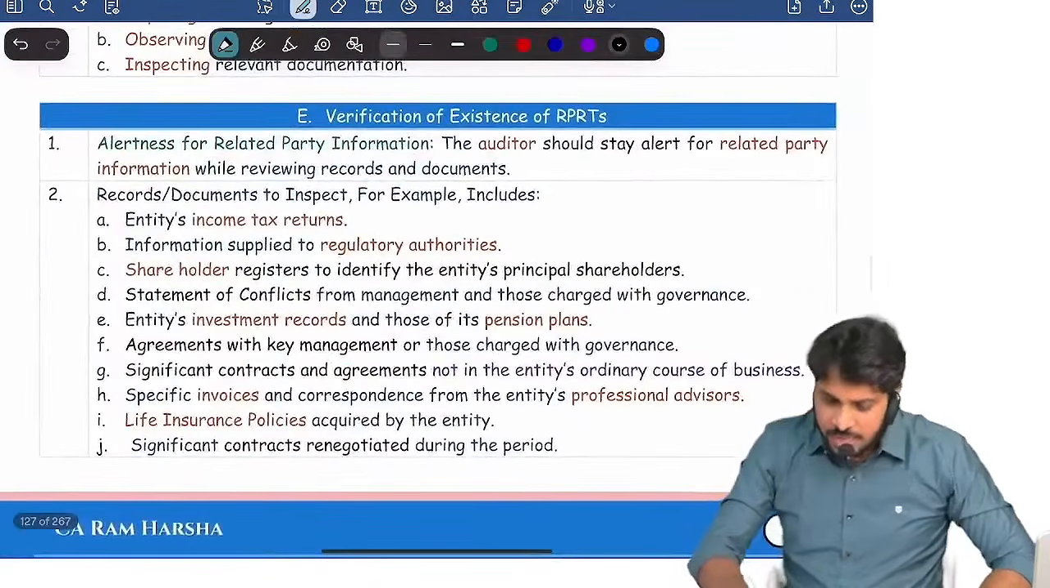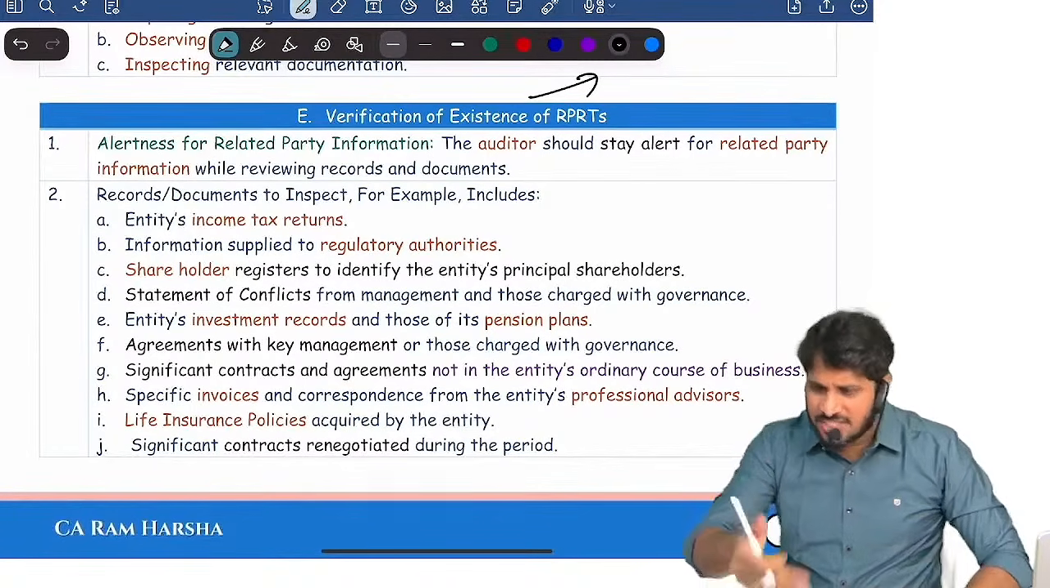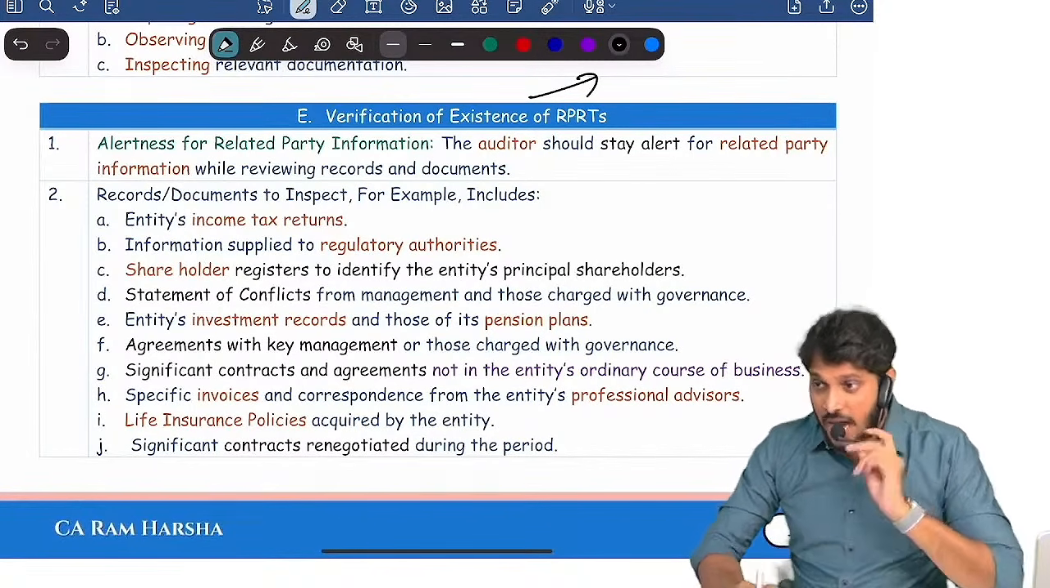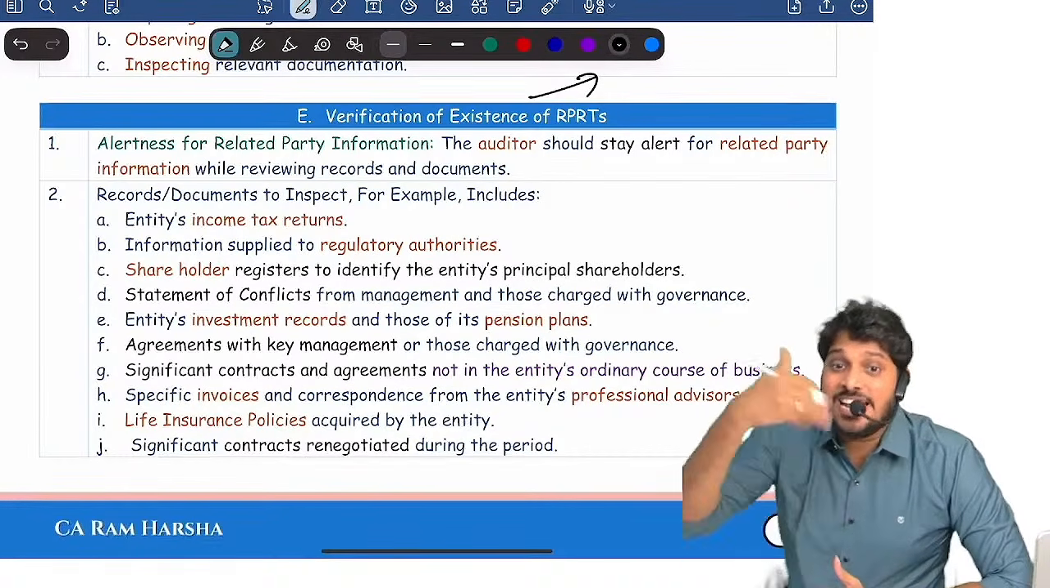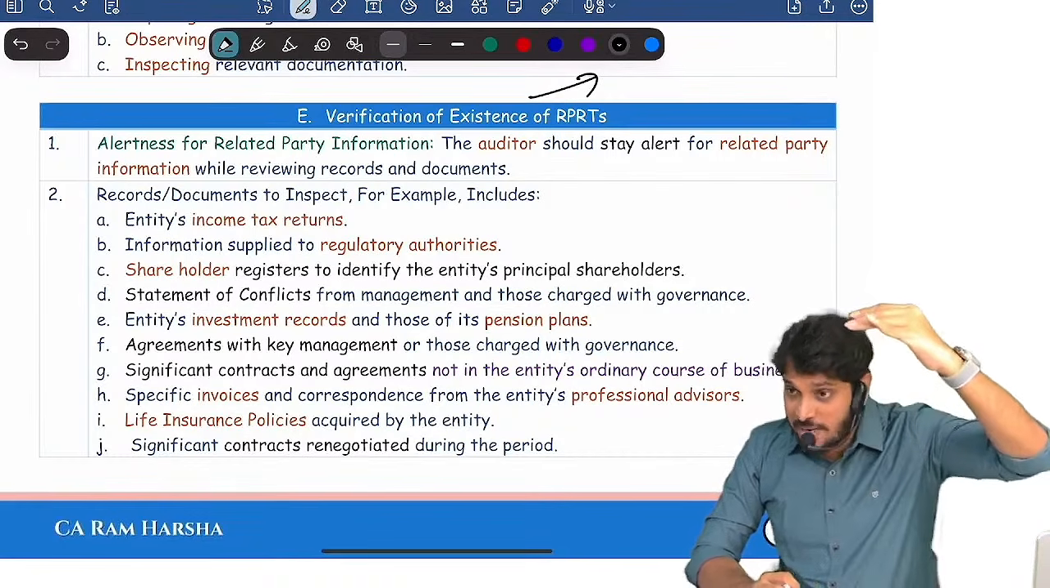Okay. Now, verification and existence of related parties. How do you verify whether the company has related parties? Even the smaller entity point I'll cover, don't worry. How do you verify and identify related parties? Fine, you understood what controls the company established, you inquired of management, everything is fine.